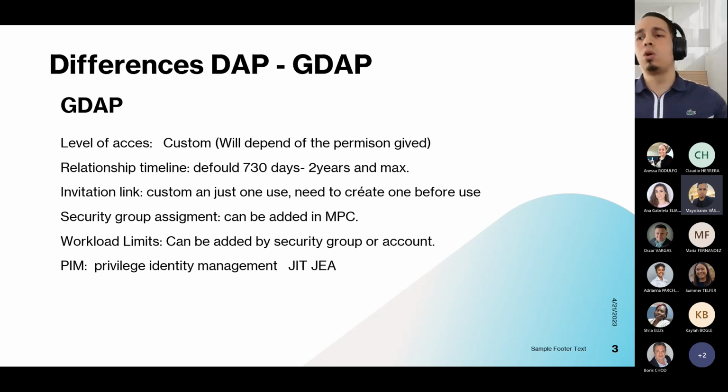So you can give this group, for example, 24 hours with those privileges just to do this, and after that they will not have those privileges. What is this for? For example, if one of those credentials is hacked, they have no access beyond that; they have just a window of time when they can have that access and do those things. That's another level of security that we can have with GDAP.